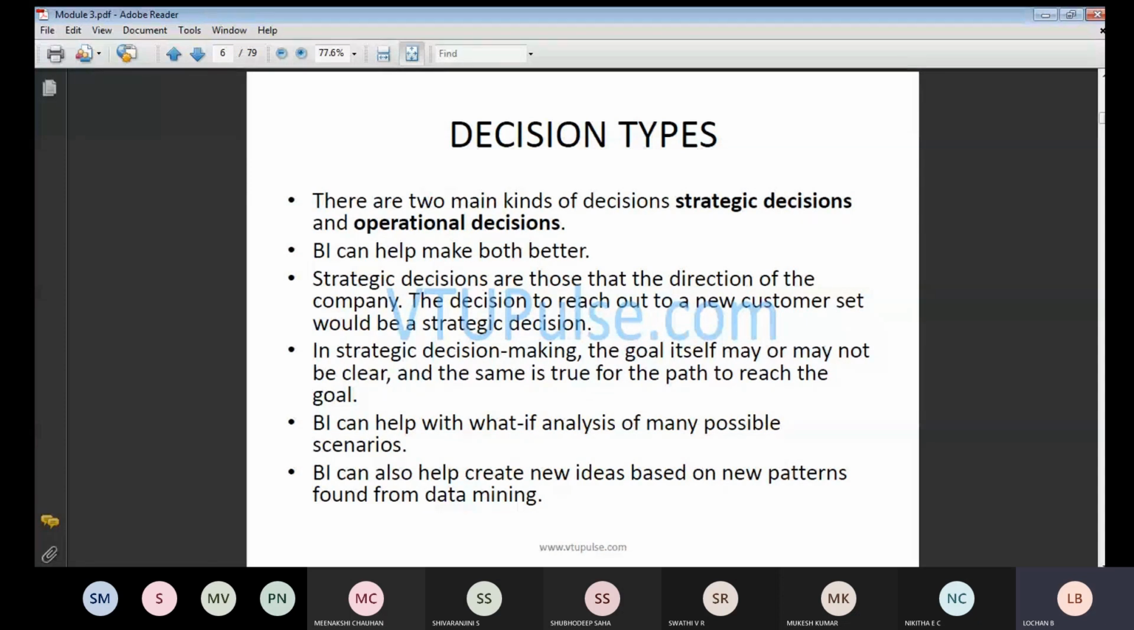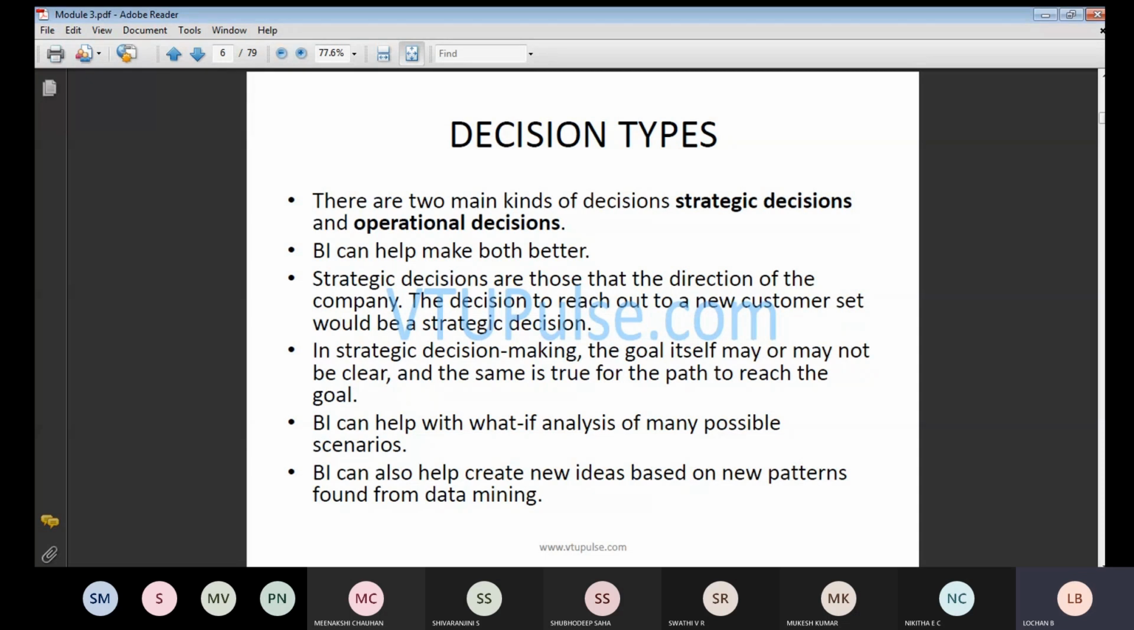One is strategic decision and one more is operational decision. Strategic decisions are the direction of the company. The decision to reach out to a new customer set would be a strategic decision. That means in the strategic decision, we will be looking at the 360 degree view. We should not interact only with respect to existing customers or existing users. We have to think out of the scope. Out of the scope means you have to make some advertisement or marketing, and afterwards get new customers or new clients. So that is what the strategic decision is.